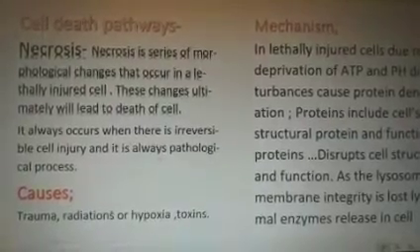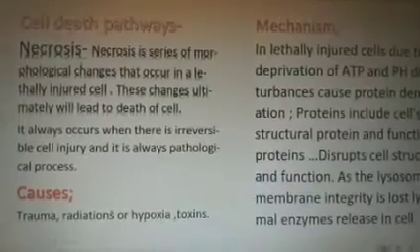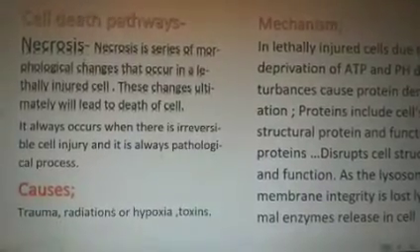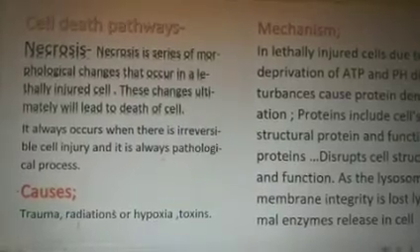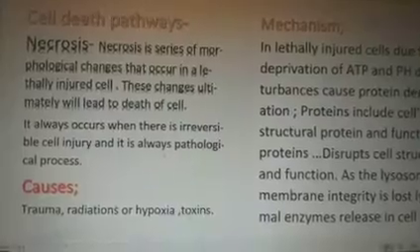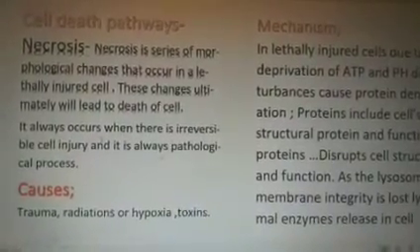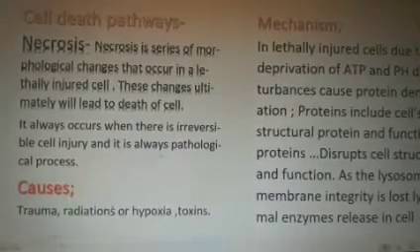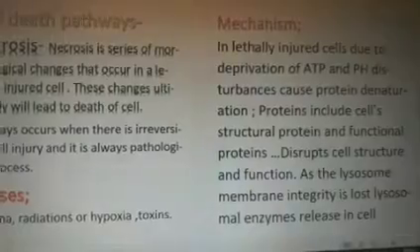What causes necrosis? The causes of necrosis are many. These include trauma, radiation, hypoxia, or toxins like bacterial toxins. They all can cause necrosis. Now let's see what is the mechanism of necrosis.